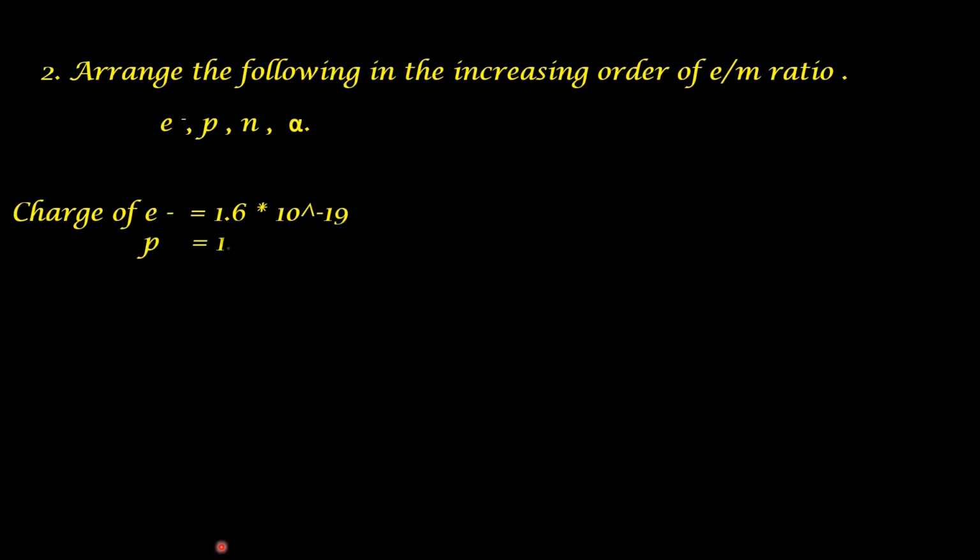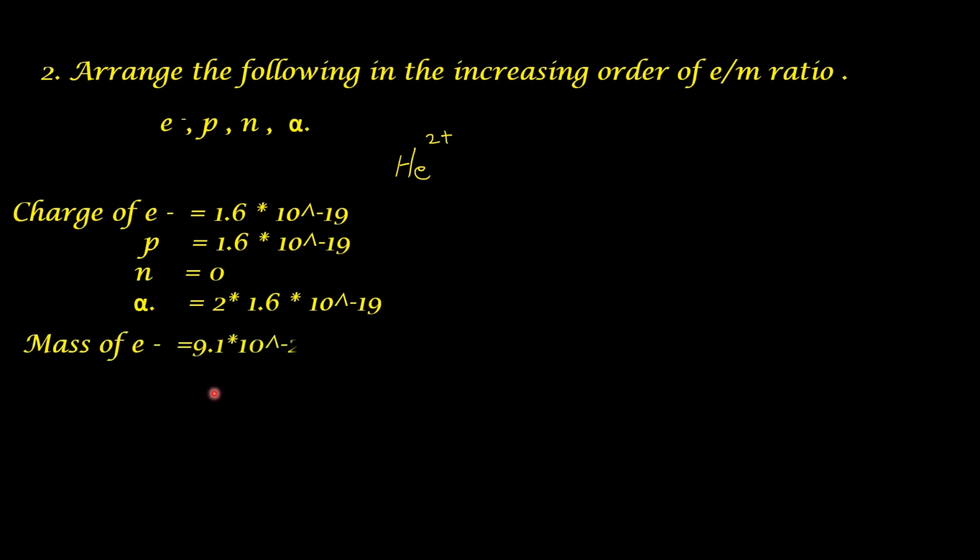The charge of proton also is the same. Neutron 0, alpha particle 2 into 1.6 into 10 raised to minus 19. What is alpha particle? Alpha particle is nothing but helium ion. We have to consider the charge of 2 protons. So that is why 2 into 1.6 into 10 raised to minus 19.